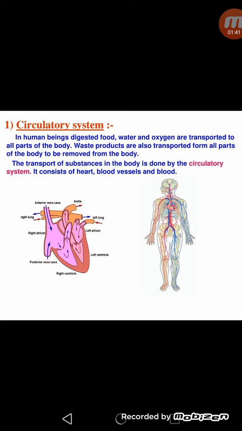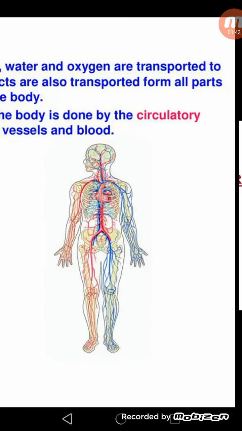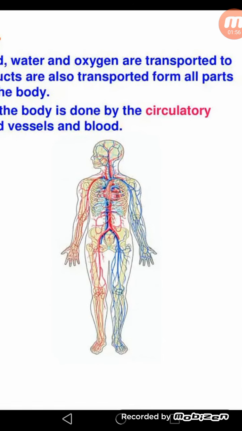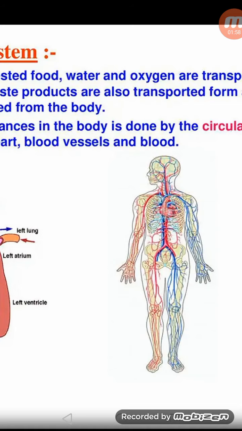Here is shown the diagram which is showing the circulatory system in human beings. It consists of blood vessels, it consists of arteries, veins and capillaries, which I will describe later on in this video. In this diagram, the blue color are the veins and red color are the arteries.